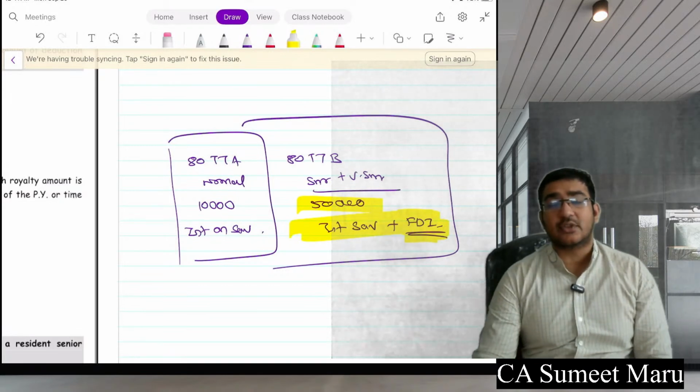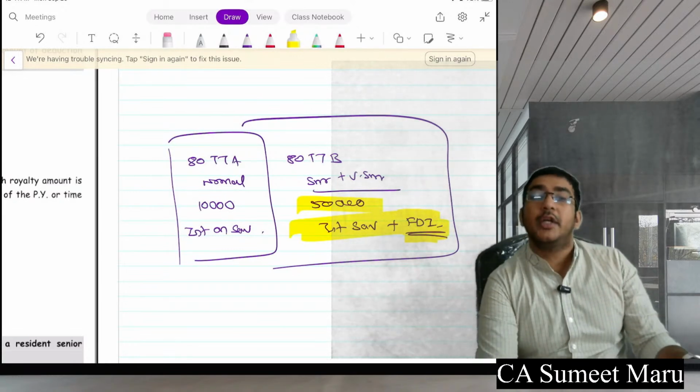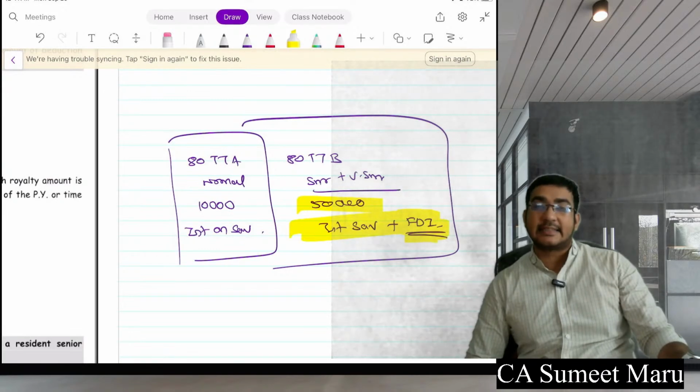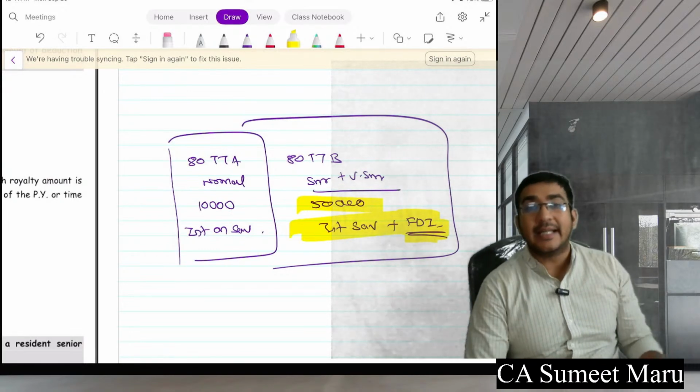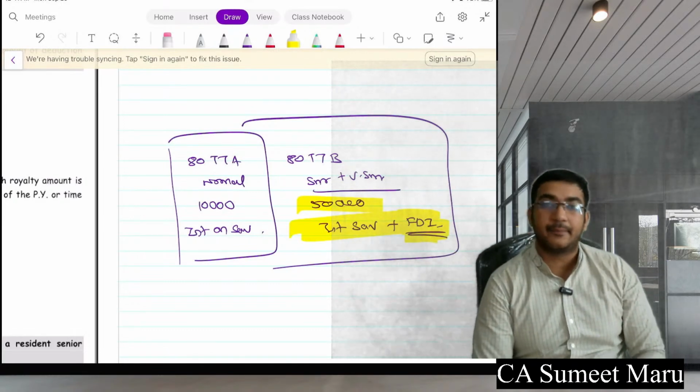So as soon as the question specifies a senior citizen, your bulb should be on. Not only for your taxation rate, but also for certain deductions which are applicable for senior citizens. Like for 80D, the limit increases. 80TTB is applicable to them, not 80TTA.